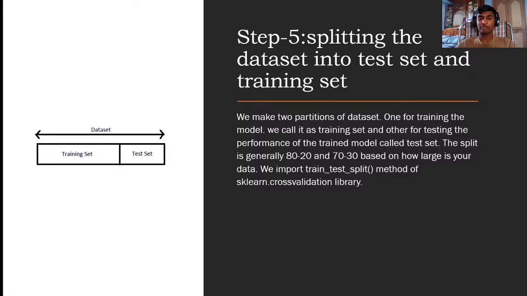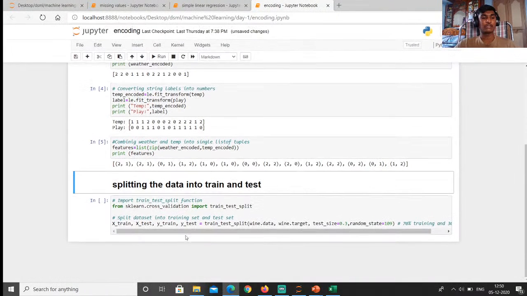For this, we have to import the train_test_split module from the sklearn library. We can see from sklearn.cross_validation import train_test_split. It is the basic library to create the training and test sets. You can see this in later lessons.